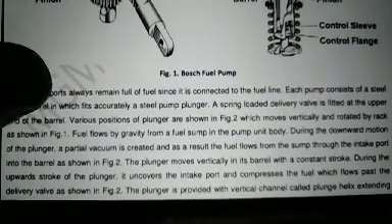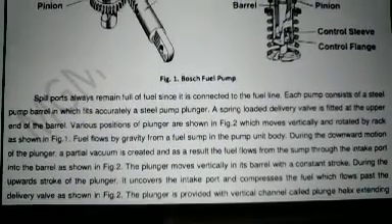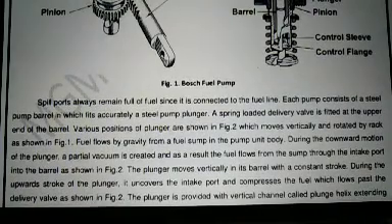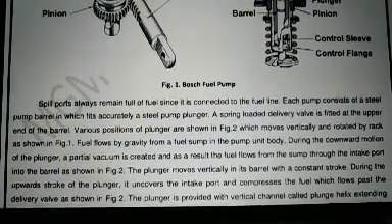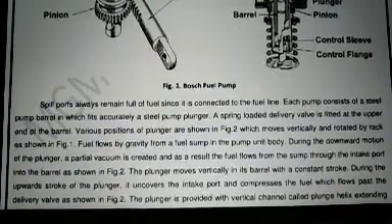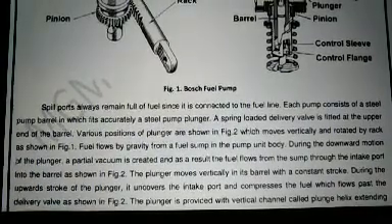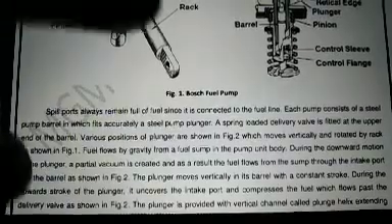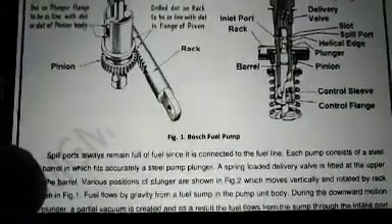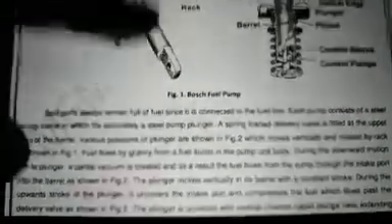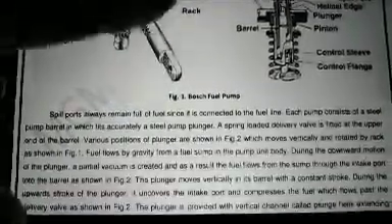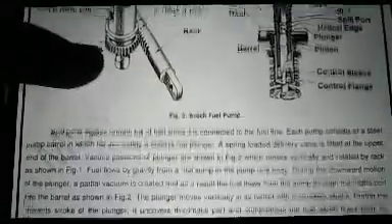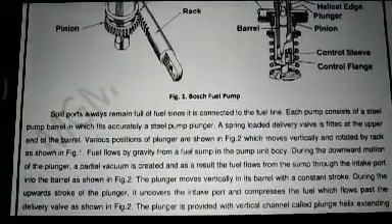Various positions of the plunger are shown in figure 2, which moves vertically and is rotated by the rack as shown in figure 1. The fuel flows by gravity from the fuel pump into the pump unit body during the downward motion of the plunger. That is, as the plunger moves downward, the fuel flows into the plunger body, and the rack and pinion arrangement moves the plunger up and down while working.